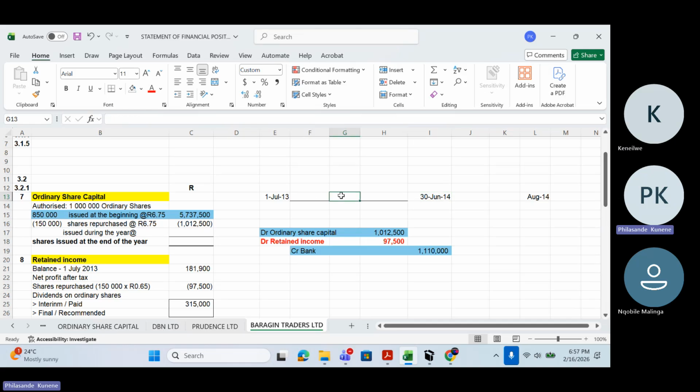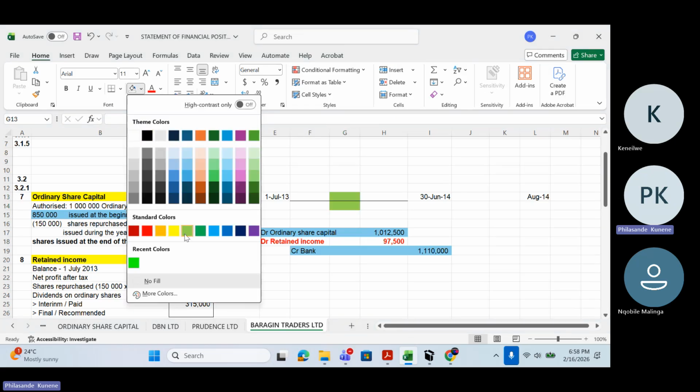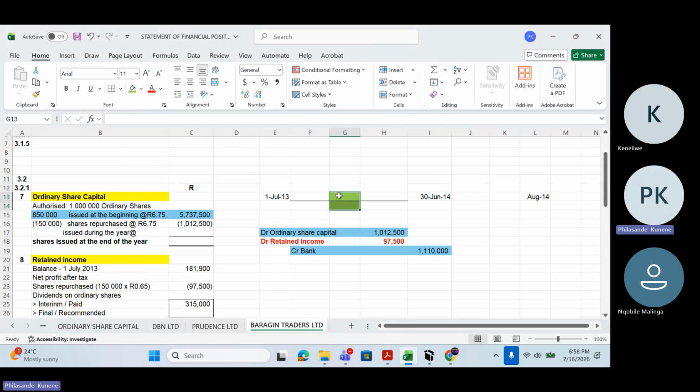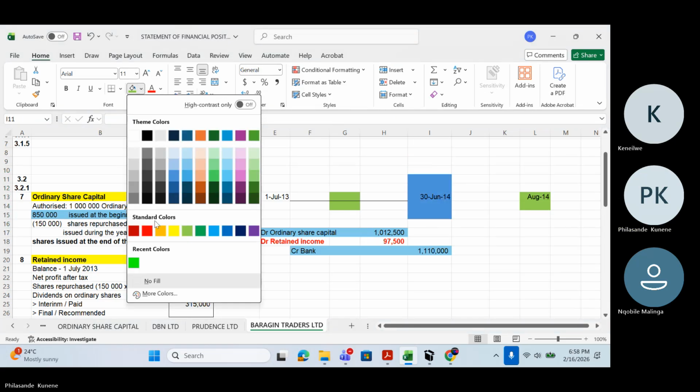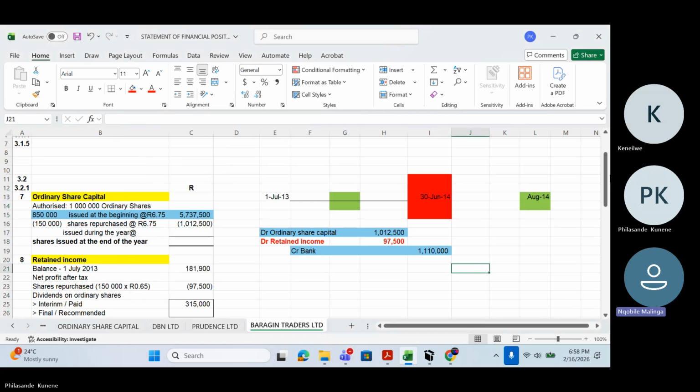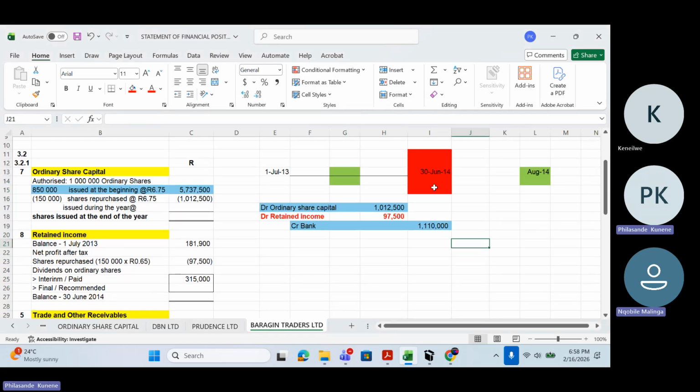Does it mean we're still owing the creditor or not? We gave them a check during the accounting period, but they are only going to withdraw it after year end. Does it mean we're still owing them at this date or not? The answer is yes, we're still owing them. Exactly. We're still owing them on 30 June.